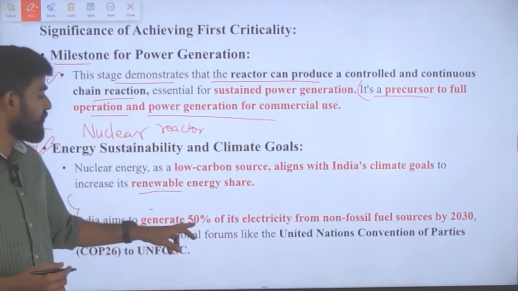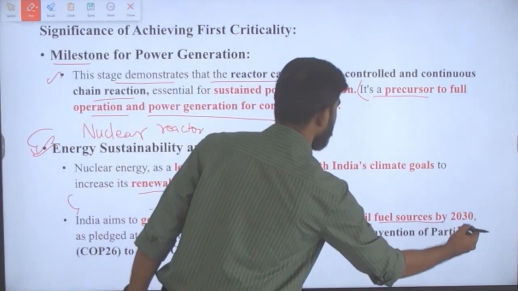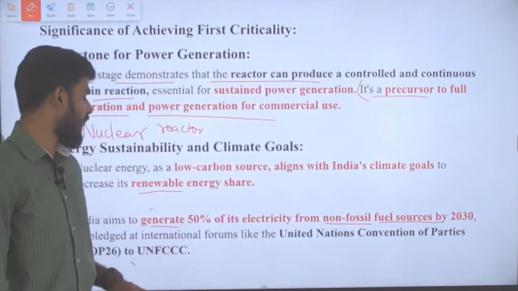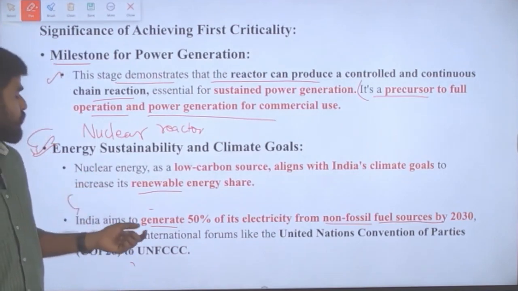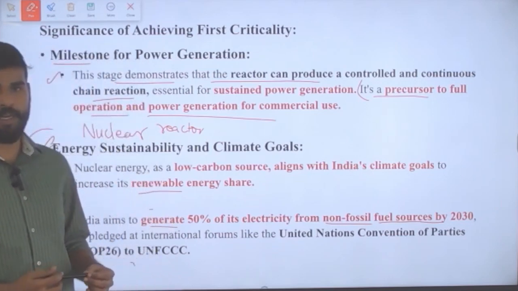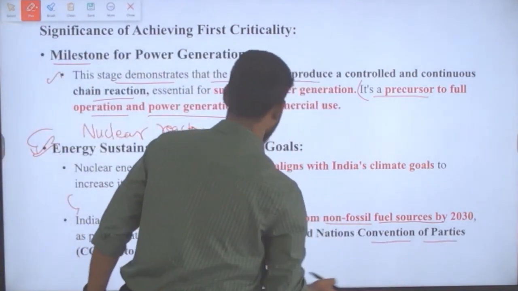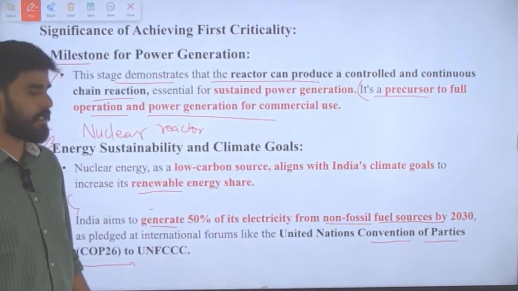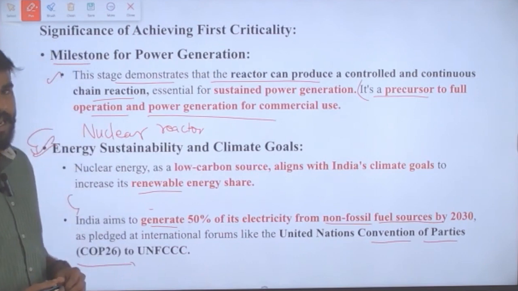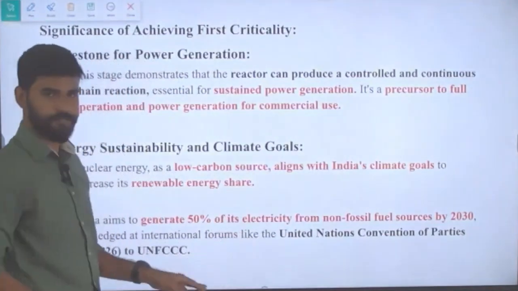India aims to generate 50% of its electricity from non-fossil fuel sources. At present, we are heavily dependent on fossil fuel sources for electricity. But we have this target to generate 50% of its electricity from non-fossil fuel sources by the year 2030, and this target was fixed during COP 26, the Conference of Parties meeting in UNFCCC, which happened in Glasgow in the year 2021.